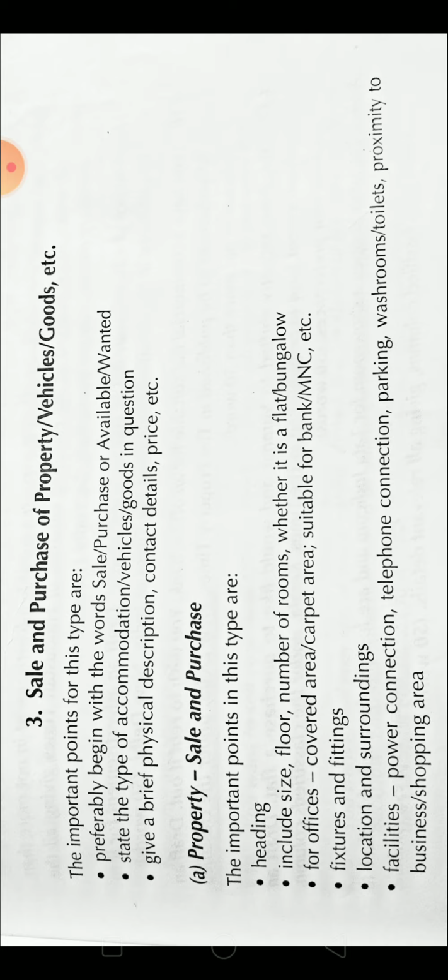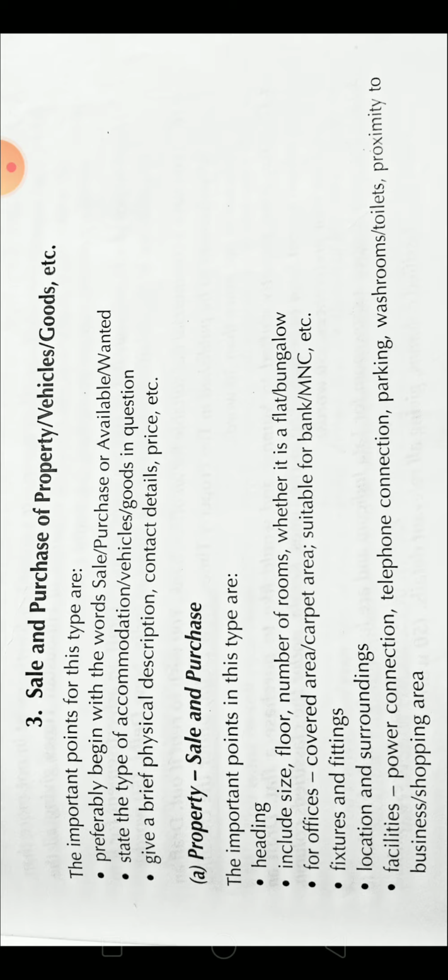Then the location and surroundings of the property, because this is very important. You know very well, based on the location and surroundings of the property, the price of property will differ. So this information is also very important. Along with that, what are the facilities which are provided along with the property, like power connection, telephone connection, parking, washrooms or toilets, proximity to business area or shopping area. So whether it is in a prominent place or what. Accordingly, you can give any other additional information. Along with this, you should be giving the contact details.